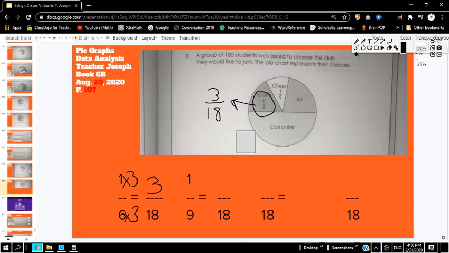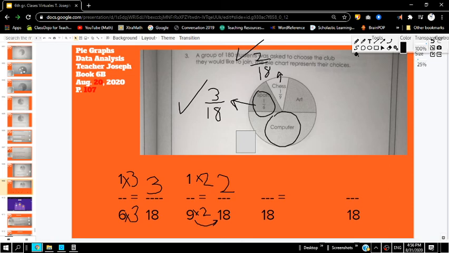Let's do the next one. 1/9 is some number over 18. Well, multiply 9 by 2 and 1 by 2, and I'm going to get 2/18. So this is the same as 2/18. Look at that. We already have two numbers that have the same denominator. We can start adding them.